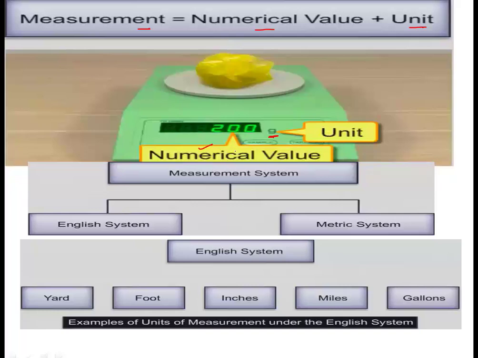so for measurement, initially there were two systems. One was English system and another one was metric system. This English system includes, for example, yard, foot, inches, miles, gallons, right? These are the units of measurements under English system. But there was no proper system to relate these systems. What is the relation between different systems? It was not there. So for that, metric system was introduced.